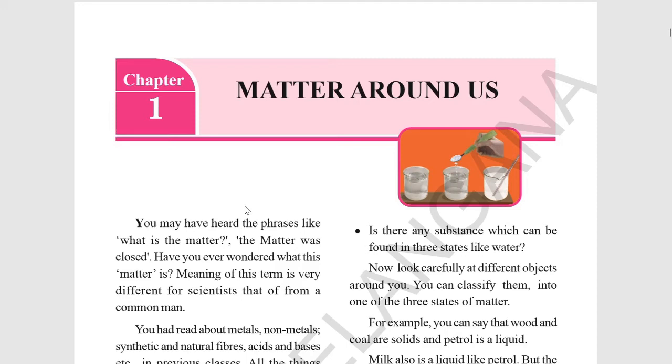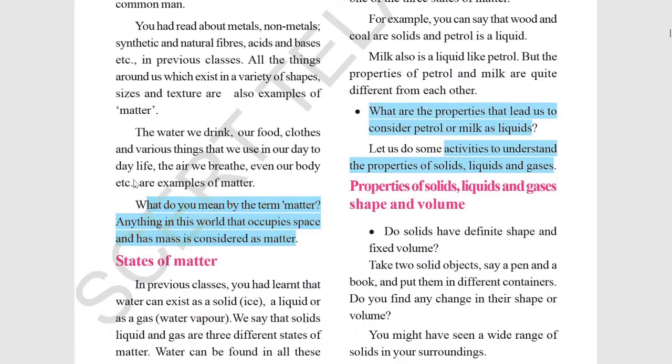Hello everyone, this is chapter 1, class 9th, physical science, matter around us. So, let's start. What do you mean by matter? Anything in this world that occupies space and has mass is considered as matter. Anything which occupies what? Space and has mass is considered as matter.